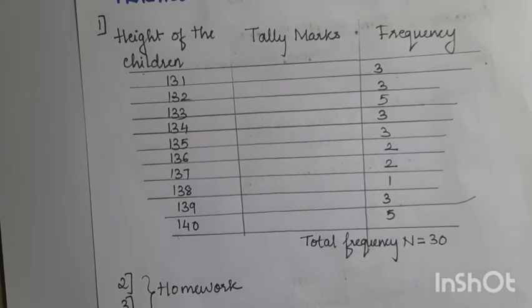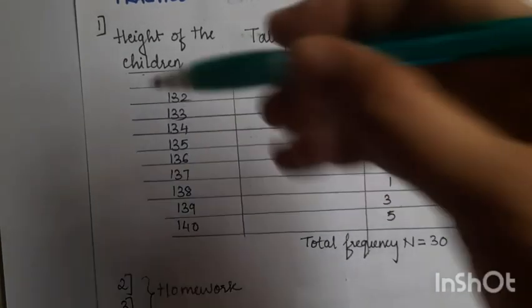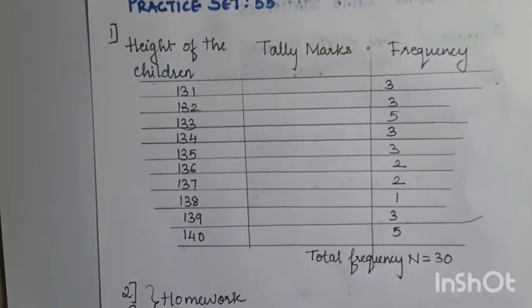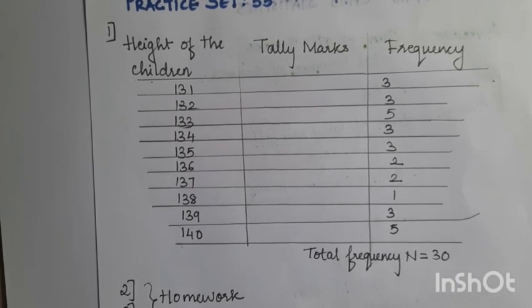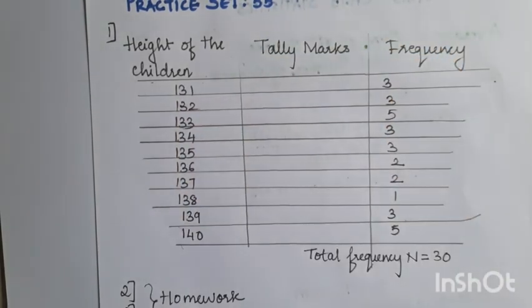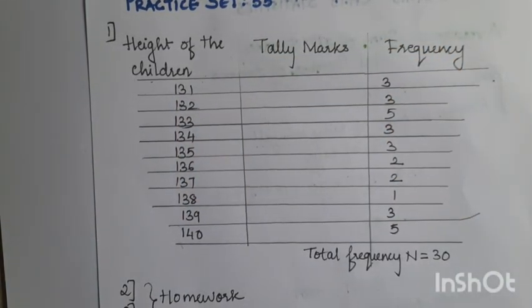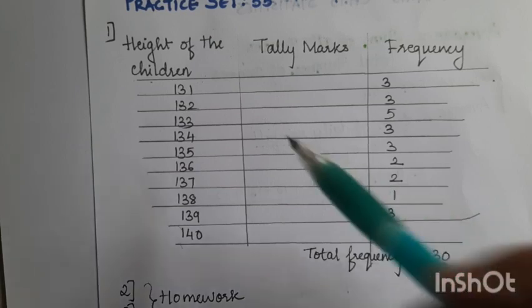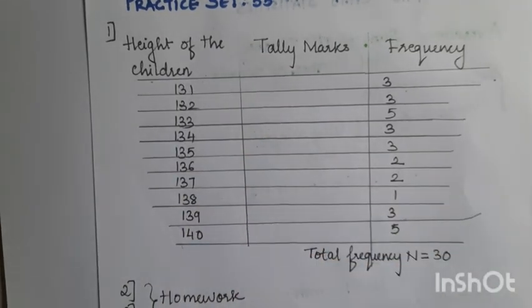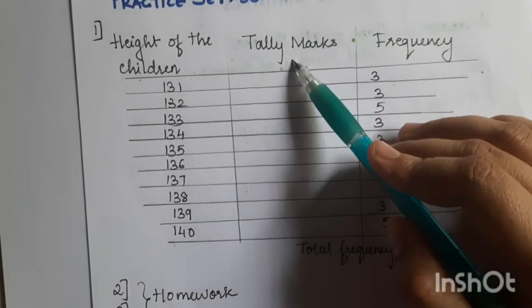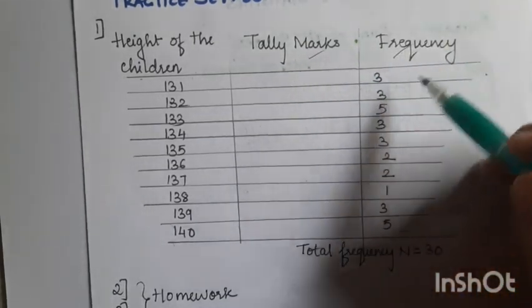So for that reason, we are going to use the frequency distribution table. First, what is given to you? The height of the children. So your first column will be the height of children, because there are 30 children given to you. But you cannot keep on making 30 columns or writing 30 numbers. For that reason, we have made a table. So height of the children, then the next will be tally marks. These two will remain as they are. This won't change.